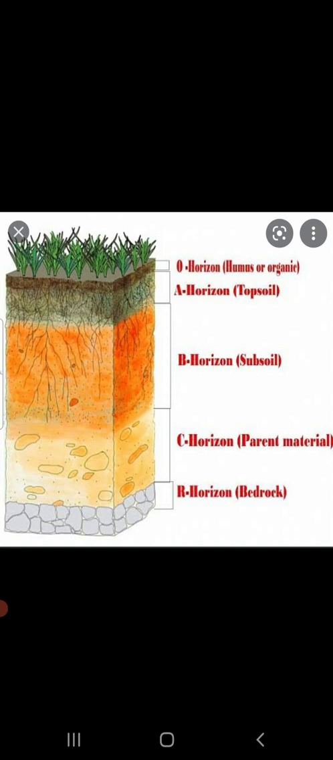Then below the parent rock there is a solid rock called the bedrock. It is hard and cannot be dug up with a spade. Rainwater collects over the bedrock, forming the water table. So this is the soil profile, which explains the different layers of soil.